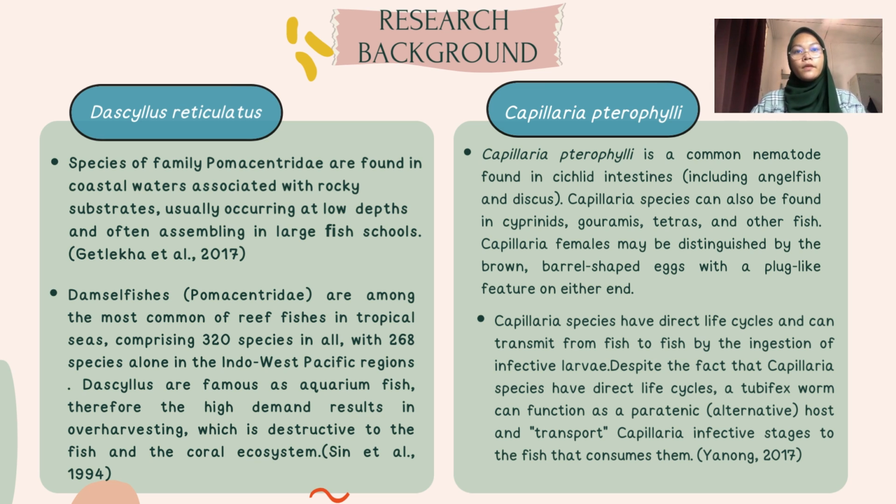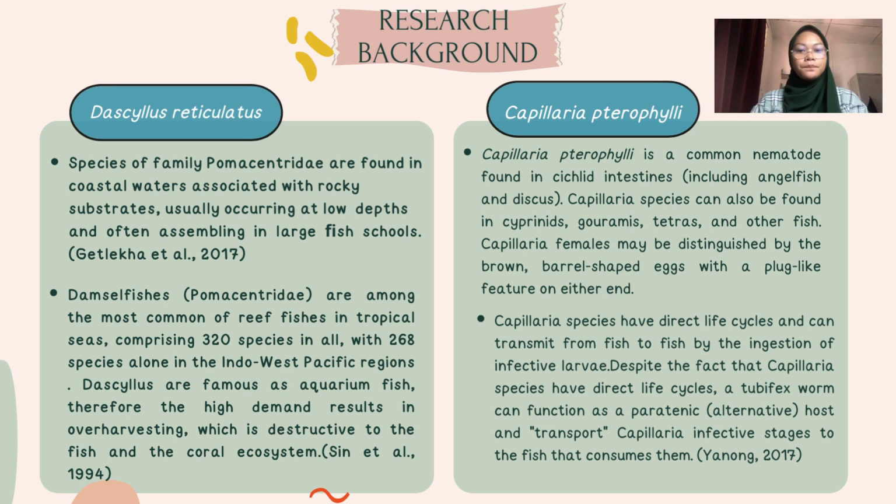Damselfish, a family from the Pomacentridae, are among the most common of reef fish in tropical seas, comprising 320 species in all, with 268 species alone in the Indo-West Pacific regions. Bacillus are famous as aquarium fish, therefore the high demand results in overharvesting, which is destructive to fish and the coral ecosystem.